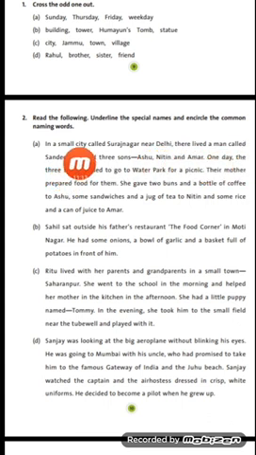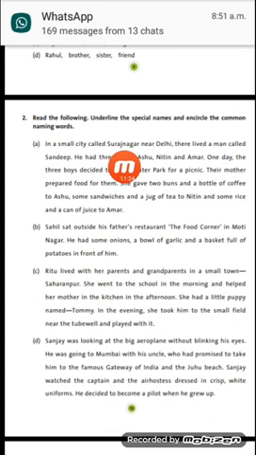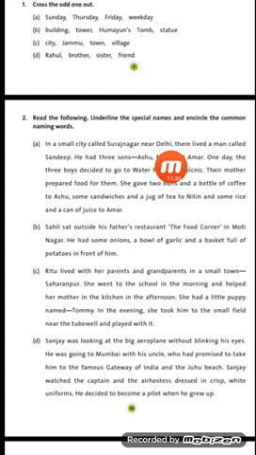So in a small city called Surajnagar near Delhi, there lived a man called Sandeep. Now here students, we are asked to underline the special names. So first of all, let us find out the special names here. So Surajnagar, S is capital, it's the name of a city. So we will underline this. Then Delhi again is a special name. You can see here also that D begins with a capital letter. It is the capital of our country. So this will also be underlined here.